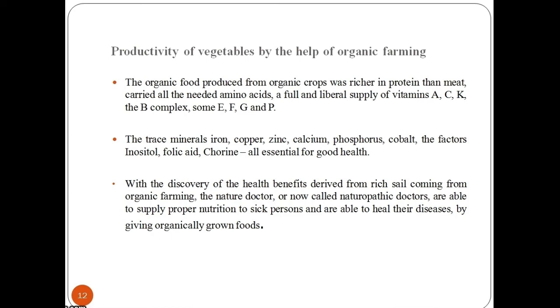Now let us study how organic farming enhances the productivity of vegetables. The organic food produced from organic crops is richer in protein than meat, carries all the needed amino acids, and a full and liberal supply of vitamins such as A, C, K and the B complex. Trace minerals such as iron, copper, zinc, calcium, phosphorus, cobalt, and the factors inositol, folic acid, chlorine, all essential minerals are present in organic food. With the discovery of the health benefits derived from organic farming, nature doctors, now called naturopathic doctors, are able to supply proper nutrition to sick persons and heal their diseases by giving organically grown foods.